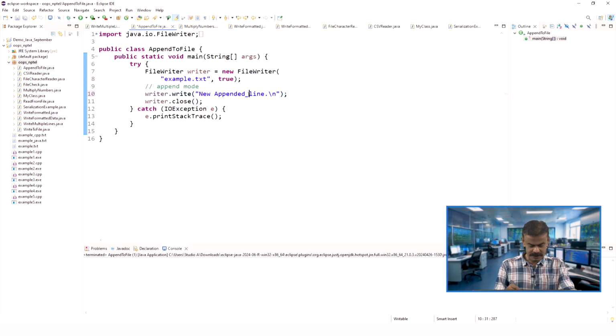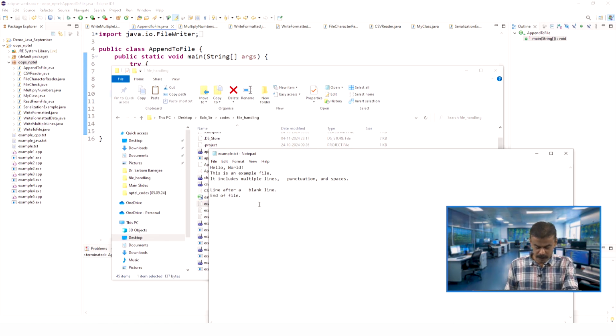And now, we will check the file, example.txt, and see what the content is. Yeah, we have so many lines here, with blank spaces also. Hello world, this is the example file, it includes multiple lines, punctuation and spaces. There is a blank space, there is a line after a blank space, there is a big blank space and then a blank line, end of file. Okay, so now we will see how this works. This is a good example.